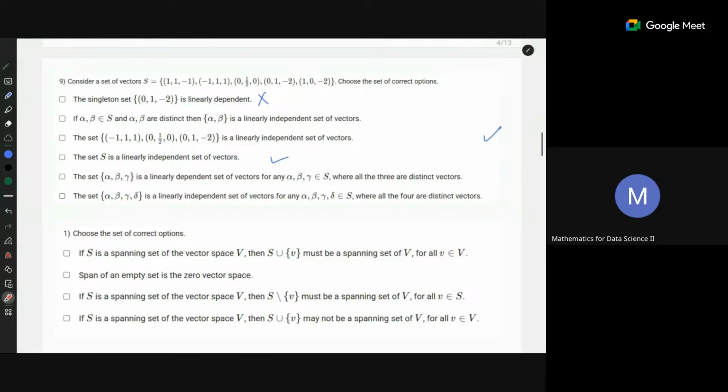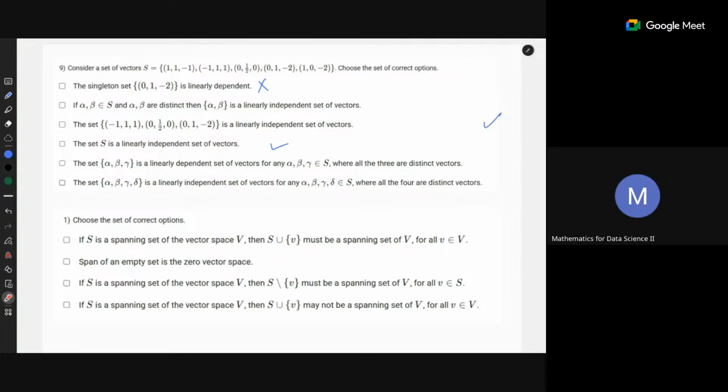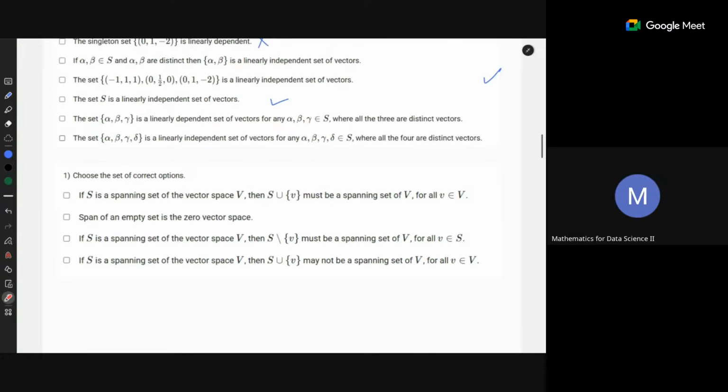Oh, that's why it must be confusing. Yeah, so this is a different question. It's not related to the one that we were doing. Because it is the spanning set of the vector space, it is not a spanning set of some third subspace. It's a spanning set of the vector space that is given. Does it mean that the span of S will be equal to V? Yes, exactly that.